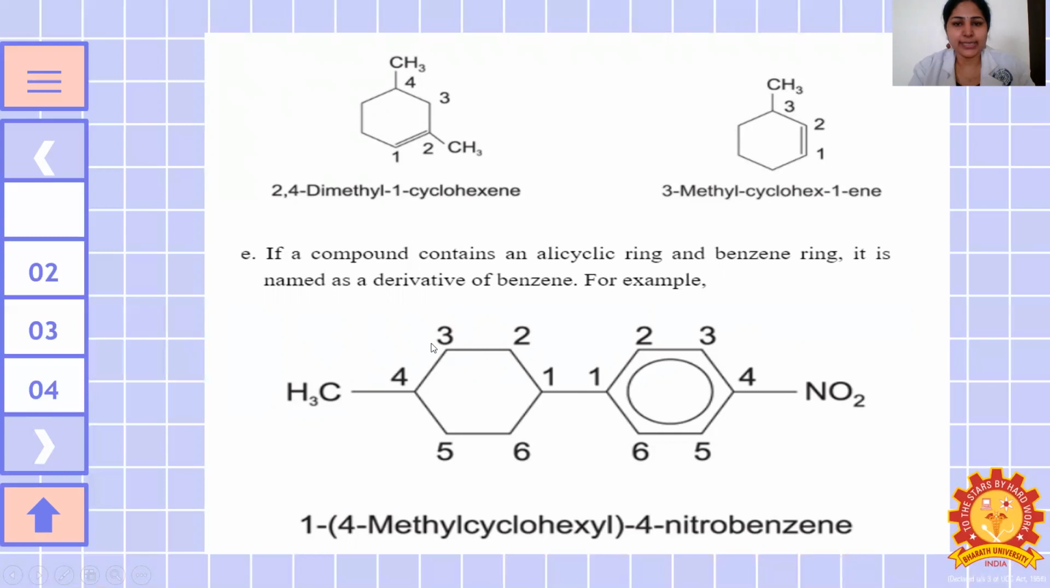If a compound contains an alicyclic ring and a benzene ring, it is named as a derivative of the benzene. So here nitrobenzene is there. Here cyclohexane is there. So how we will be naming: a fourth position methyl group is attached. So 1,4 methyl cyclohexyl, secondary prefix. 4 nitrobenzene. Fourth position nitro group is there. This is a benzene.